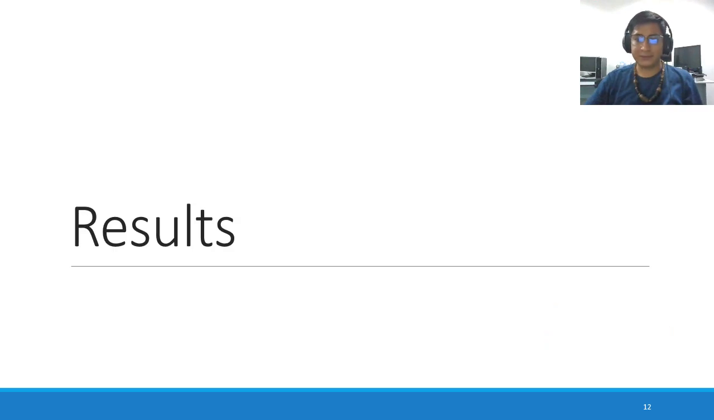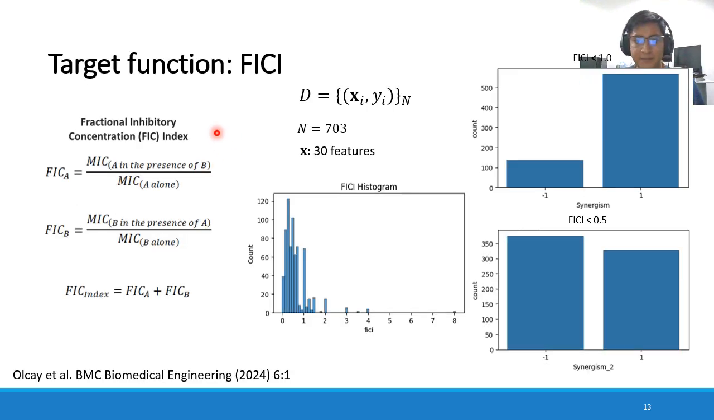Now, let's start with the results. As I mentioned before, we are using the functional inhibitory concentration index to label the target function into synergistic and non-synergistic combination, +1 and -1. This index takes into account the minimal inhibitory concentration of the agents alone and in combination. The lower the index, the more synergistic is the combination. Starting at a threshold of 1.0, we have more entities in the positive class, so we also decided to explore another threshold of 0.5, where we have a more balanced situation.